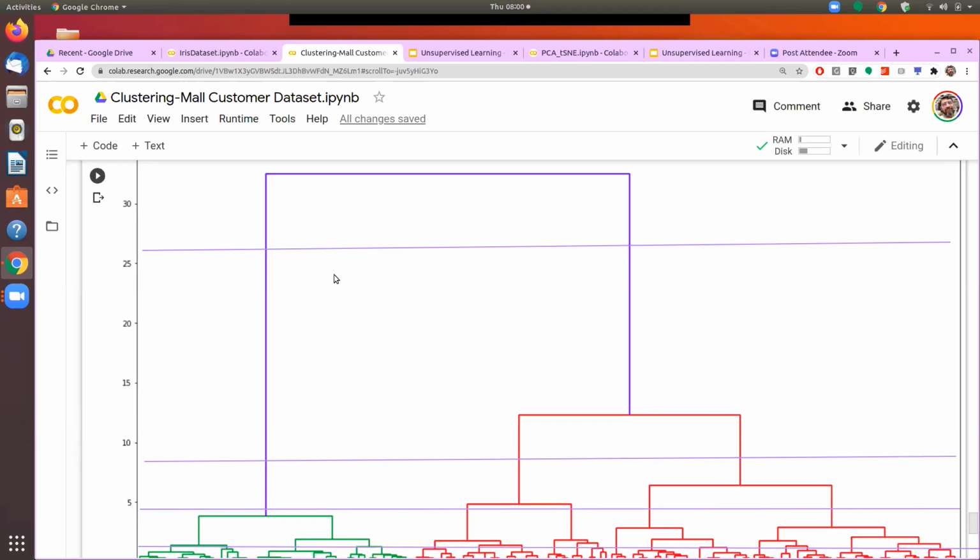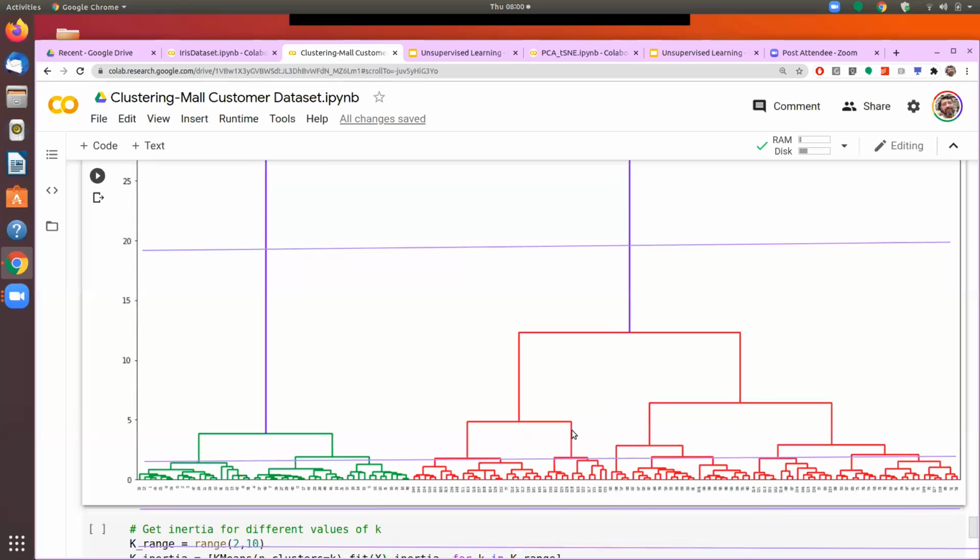So here we have a clean cut division, and we get only 2 clusters if we are taking this line. So there is a possibility that yes, we should go with 2 clusters, but then we come down here and we still see that there is a clean cut division, and we get 3 clusters here. So we will prefer this line to the previous line, because even though my division is very clean, it is still giving me a higher number of clusters.